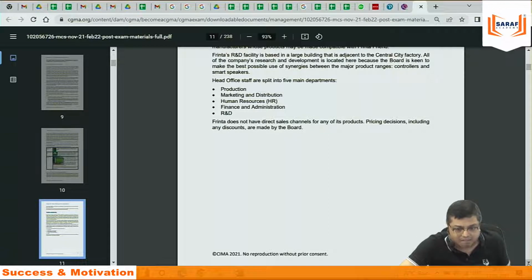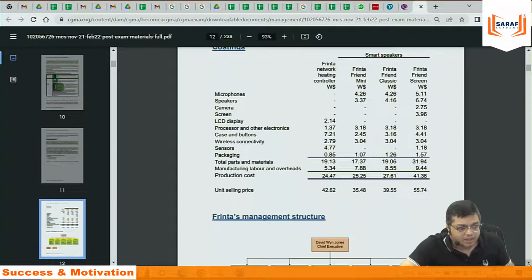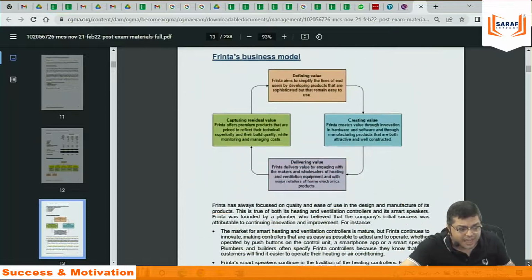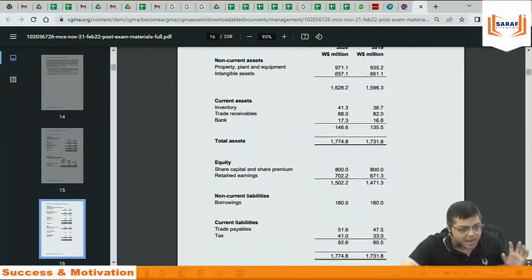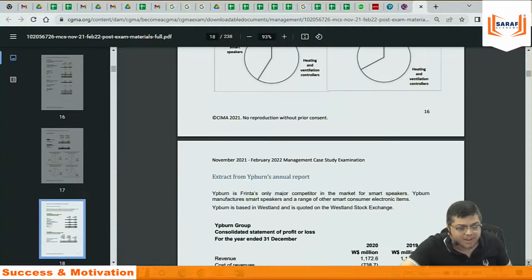Is there a Frinta company anywhere in the world? No. Hypothetical name, but all the data are facts. They are taken from 2-3 companies in this industry, maybe from Europe, maybe from India, and mixed as a case study. With financials, with costing details, with the corporate structure, entire story given. P&L account, balance sheet, notes to accounts, everything.